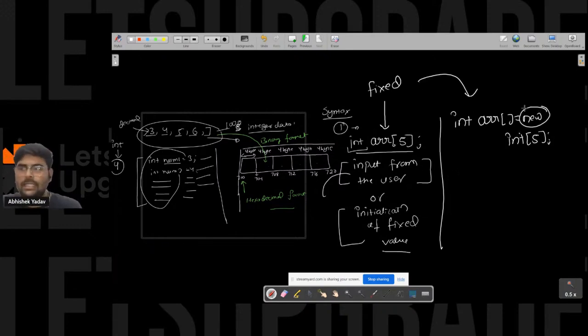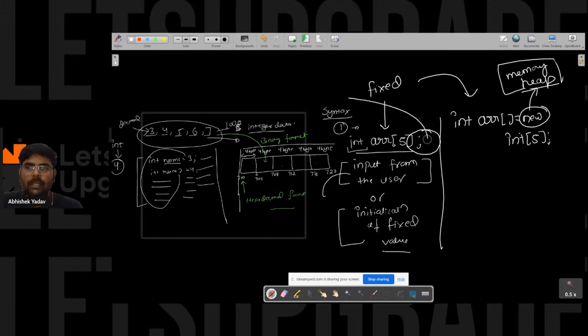New keyword means the memory will get allocated inside the heap. And here we are not having any new keyword, so the memory will get allocated inside the stack. I'm not going deep into the stack and heap part, so go and explore that part on your own, right? So here you have to just remember that we have two kinds of memory, the stack memory and the heap memory, right?